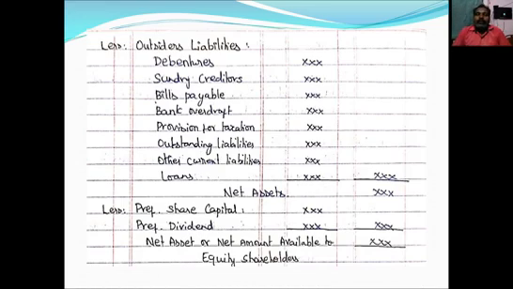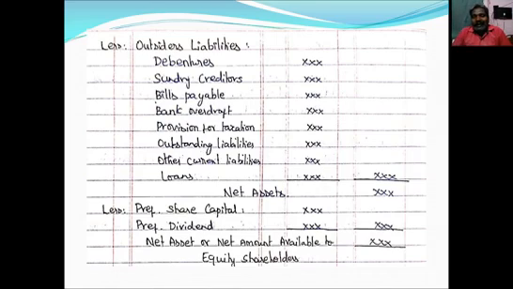Okay. So what are all the outsiders liability available? Debentures, sundry creditors, bills payable, bank overdraft, provision for taxation, outstanding liabilities, other current liabilities, then long-term loans as well as short-term loans. So we should add the outsiders liability, post the values in the inner column, then add up, and it should be deducted from the total assets at market value.